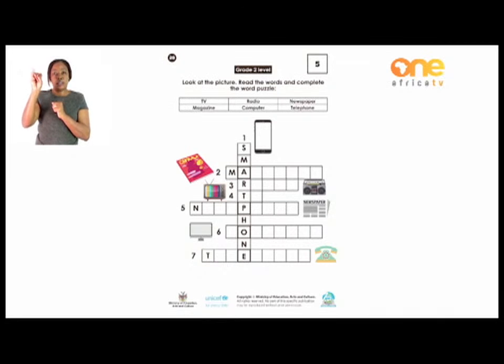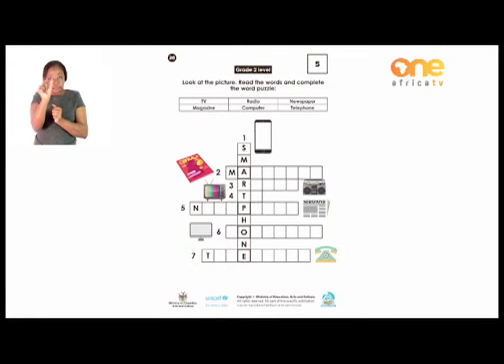Okay? And we have a radio, a newspaper, a magazine, a computer, a telephone. All right. Okay. Now you have to find how to put that word in each block here in order for you to read the word correctly.